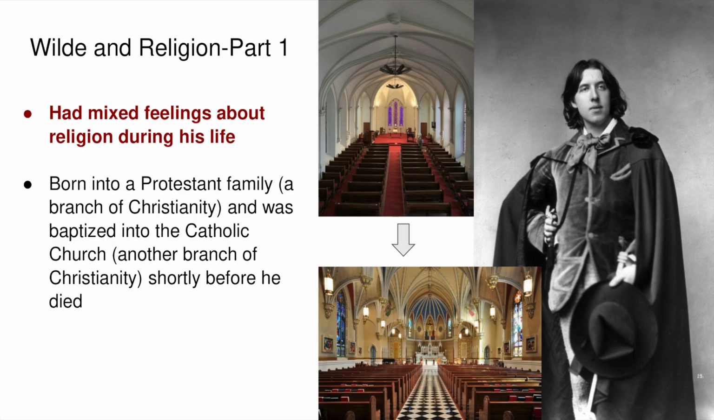Slide 9, Wilde and Religion, Part 1. Religion was something Wilde thought about a lot. He had mixed feelings about religion during his life. He was born into a Protestant family, which is one branch of Christianity, and was later baptized into the Catholic Church, another Christian group, just before he died. This shows us that Wilde was still searching for answers throughout his life. Switching faith traditions might have given him new ways to see the world and to write about it.